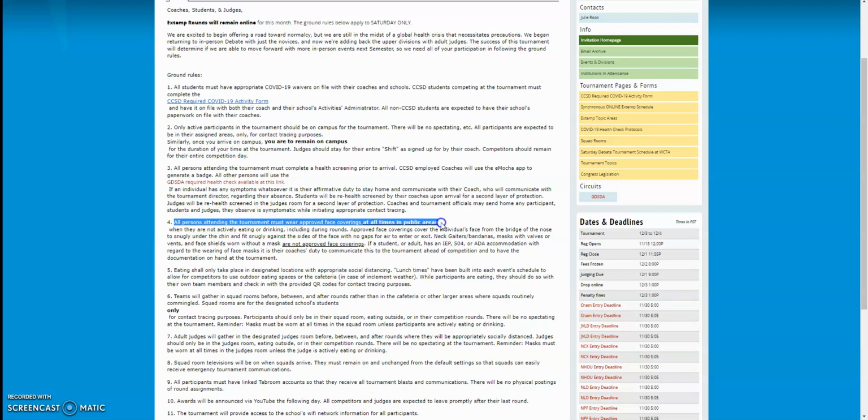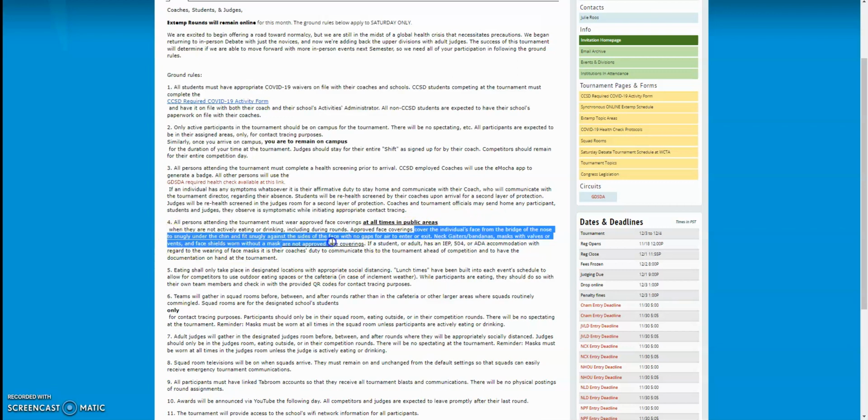Everyone attending must wear an approved face covering at all times unless you are actively eating or drinking, including while you are presenting during rounds. No matter what, you need to have your face covering on. An approved face covering covers the individual's face from the bridge of the nose to fit snugly under the chin and against the sides of the face with no gaps for air to enter or exit.